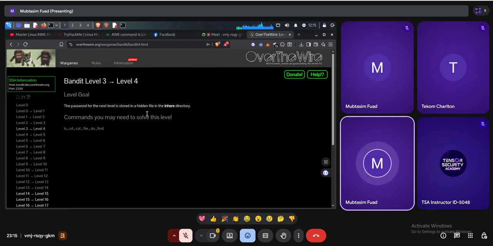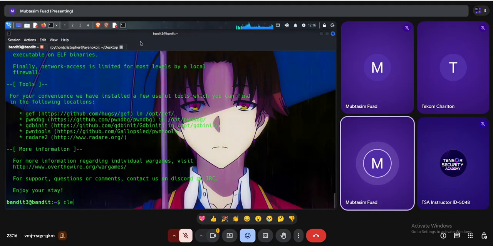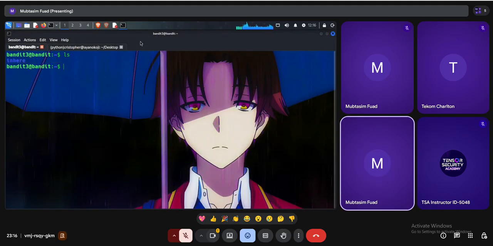I don't know where the directory is. After login, I can find that out, but most probably this is in the home directory of the current user. Let's see. First of all, clear my command line, use ls, and we got a directory name in here. Let's try to enter the directory. cd in here. So let's say ls. I don't have anything here.